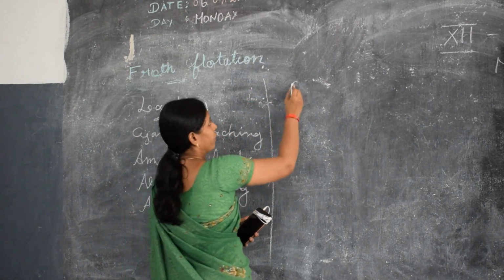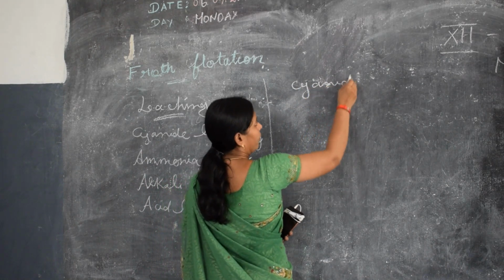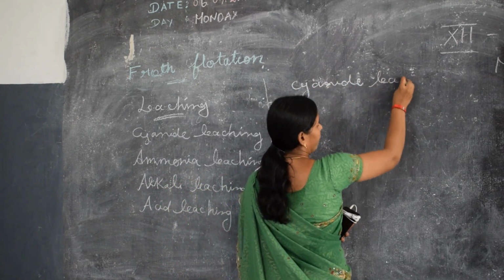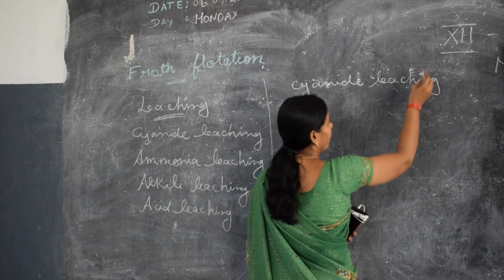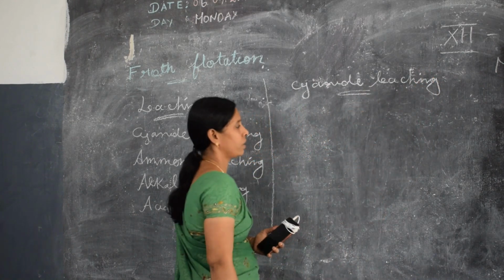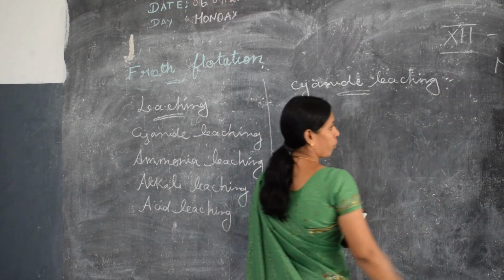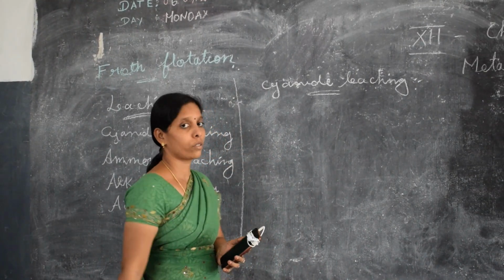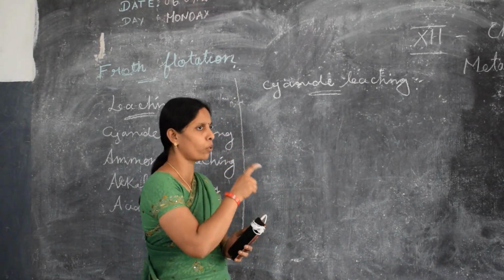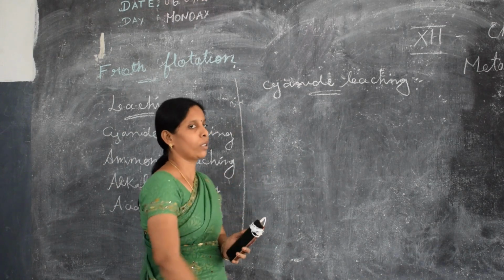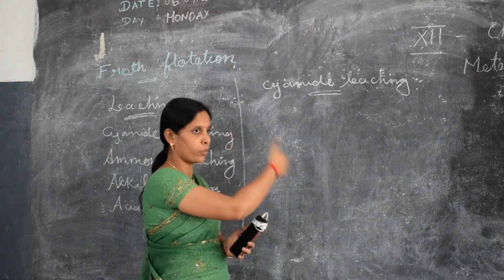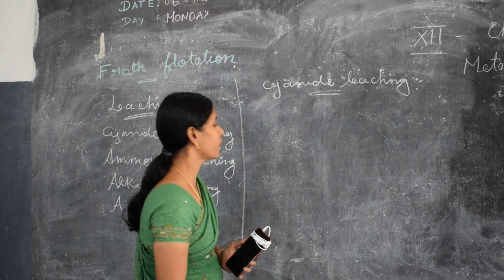First one, cyanide leaching. The cyanide leaching process is a very important process for the concentration of gold, and it is used the most.